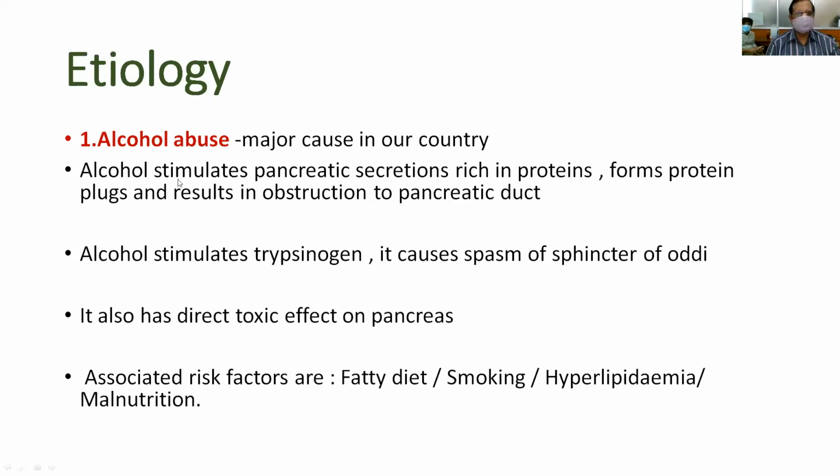Another mechanism by which it produces acute pancreatitis is that alcohol stimulates trypsinogen, which causes spasm of the sphincter of Oddi. So this is the second mechanism, and the third mechanism is that alcohol has a direct toxic effect on the pancreas. Associated risk factors, in addition to alcohol, may be fatty diet, smoking, hyperlipidemias, and malnutrition. All these factors precipitate an attack of acute pancreatitis, particularly when associated with alcohol abuse.